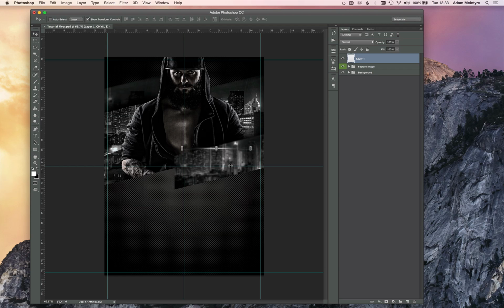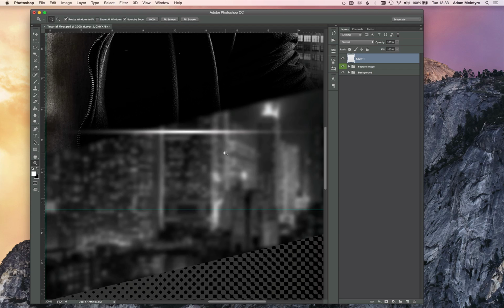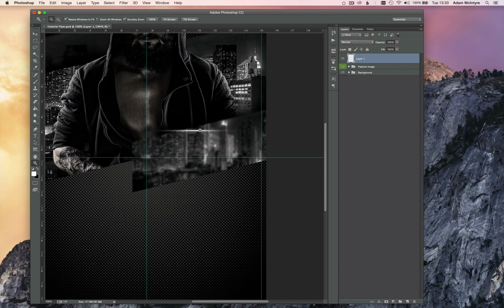And then move it on top. Squash it a little bit more. And then I want to rotate it around until it's in line with our blurred city image. Okay, and then just take it to the edge like that.